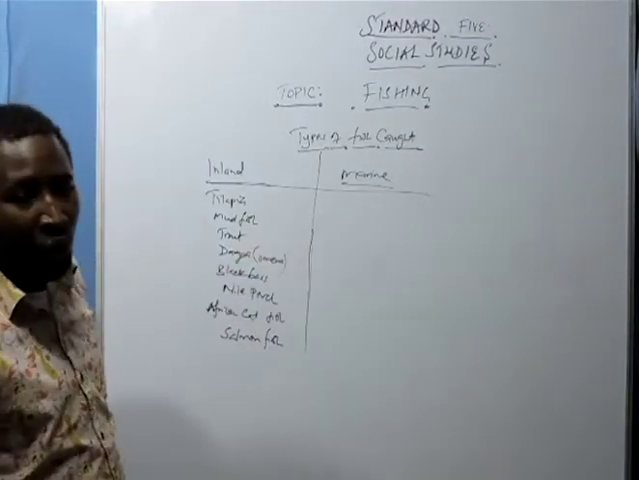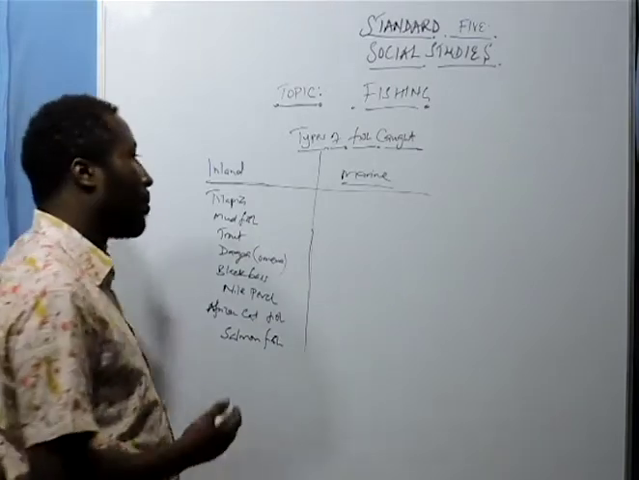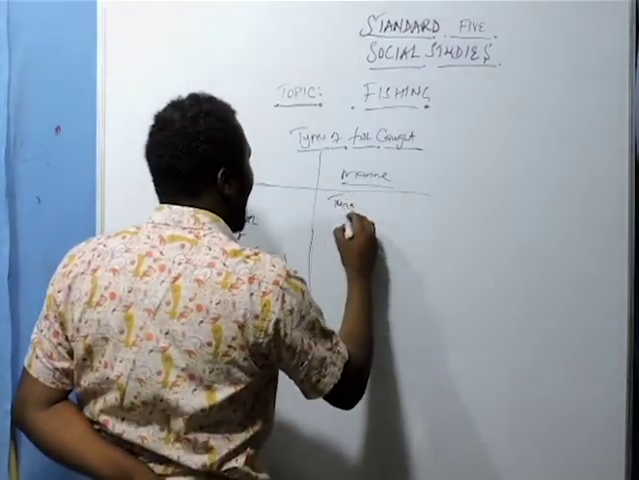In marine, we have such as the tuna and the mullet.